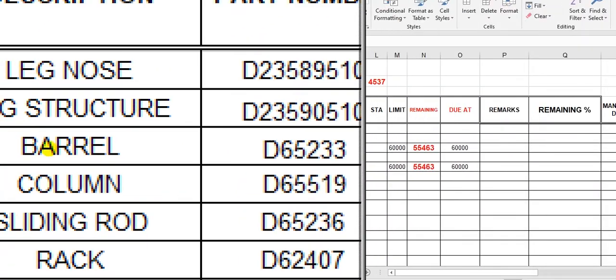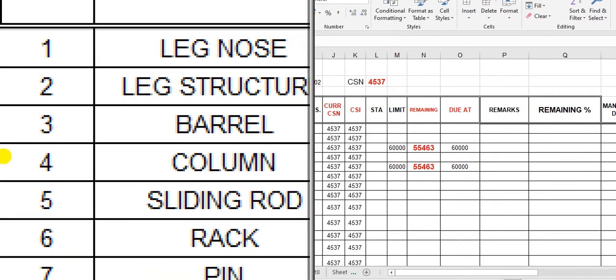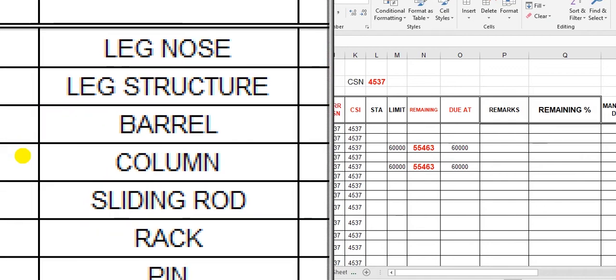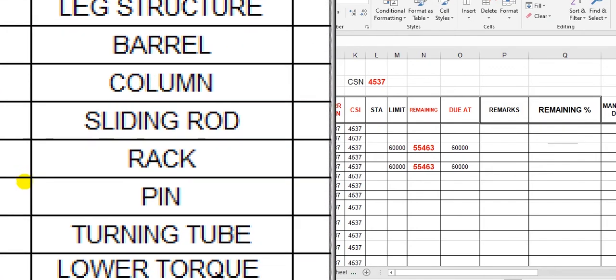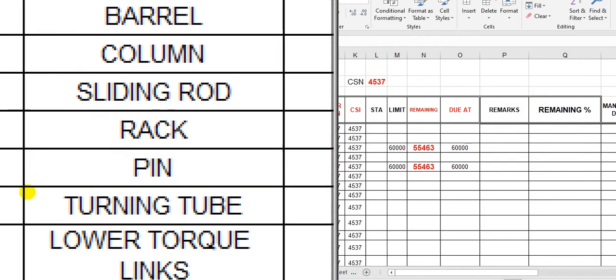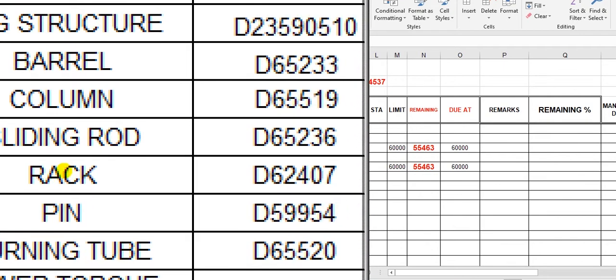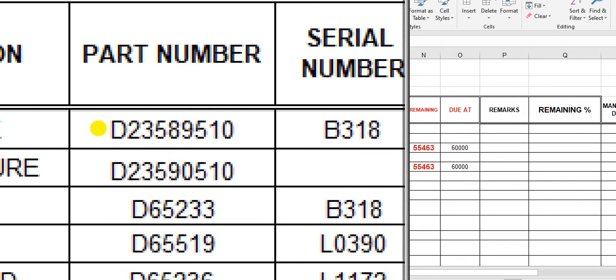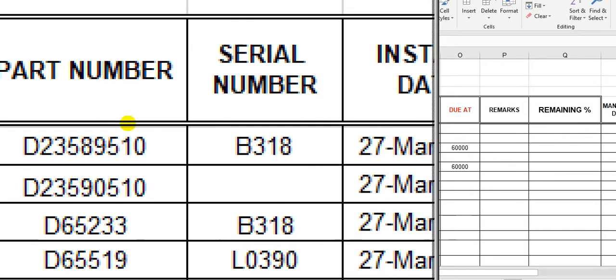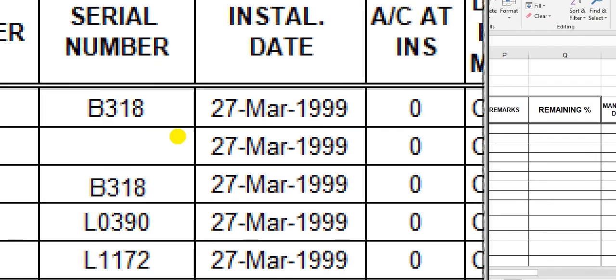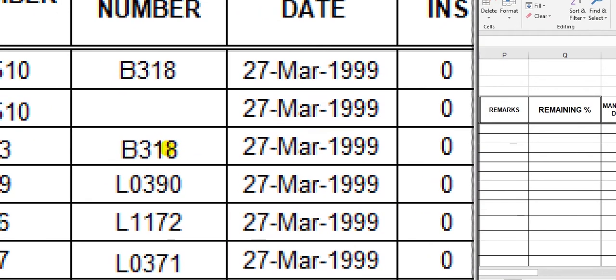Look here, this is a component. This is the assembly description here: barrel, column, sliding rod, and so on. This is the part number of the component, the serial number of it, and the installation date on the aircraft here.